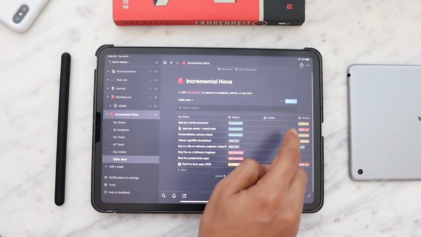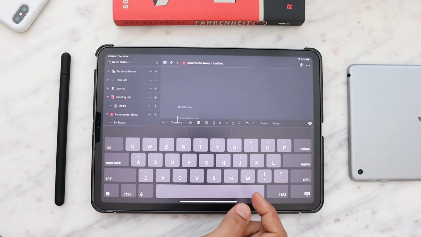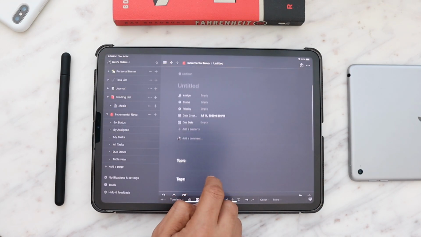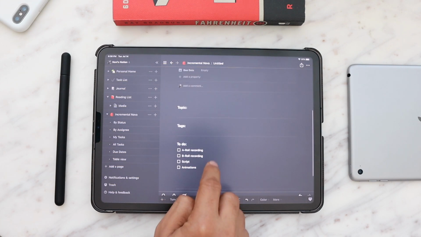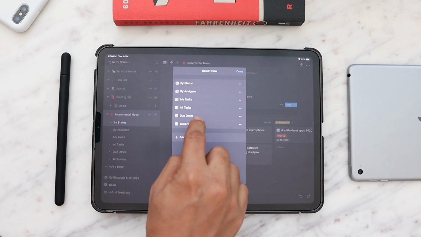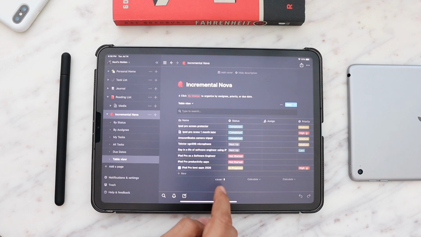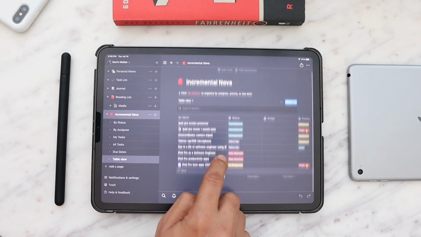You can even create a template so that every time you create a new page for your new video, you'll have the same boilerplate things available to you. All those statuses, all those different sections will be already populated for you. Notion is a very powerful app. It has got its own inbuilt database, and you can even create the relation between different tables in that database.